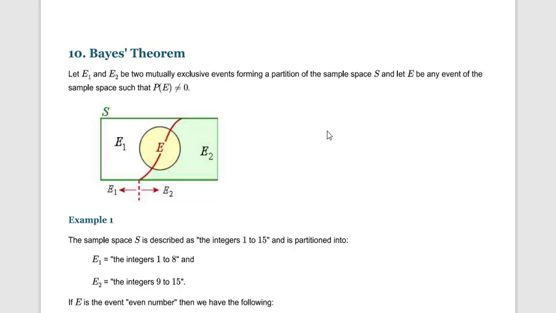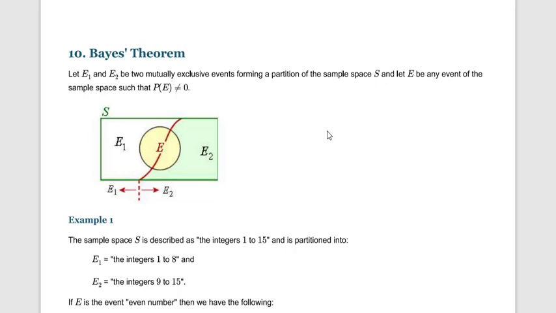In the last 3 to 4 lectures, we have discussed how to find the probability of two or more events. First of all, we have to find out whether it is an independent event, a dependent event, or a mutually exclusive event.